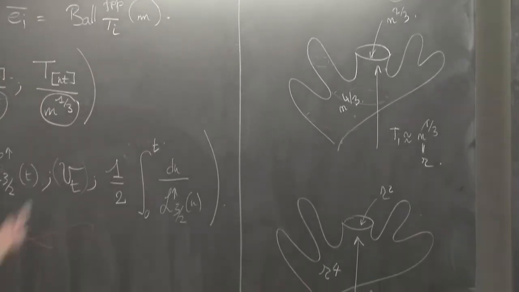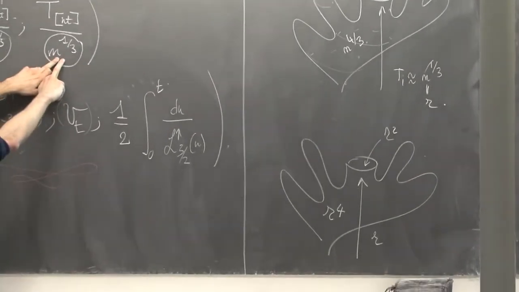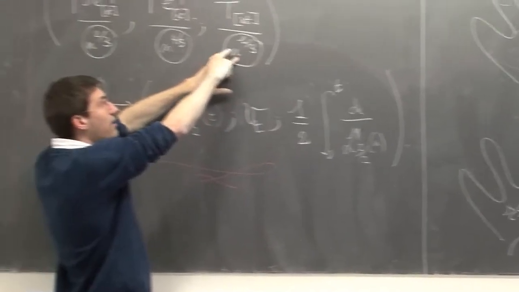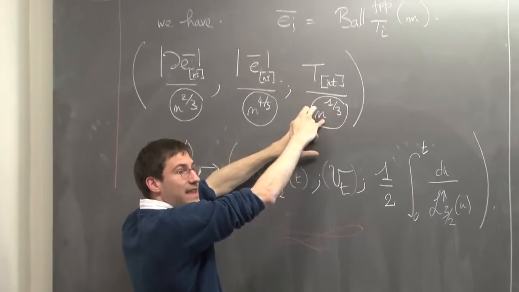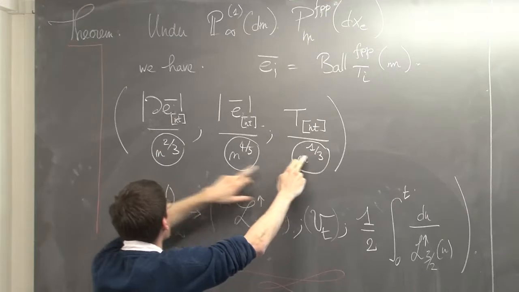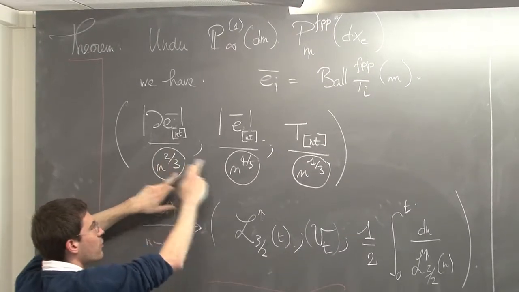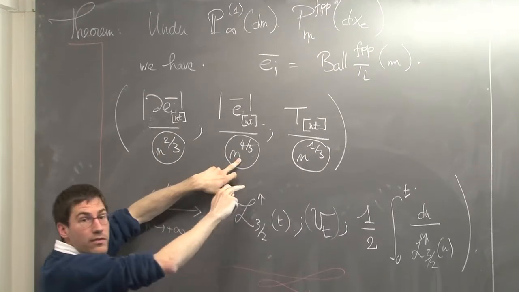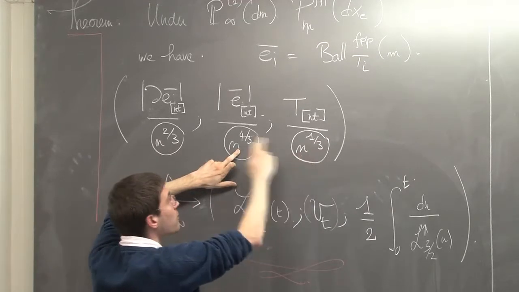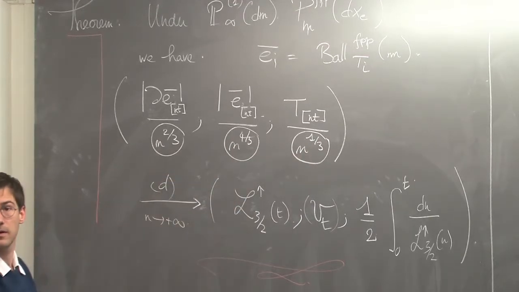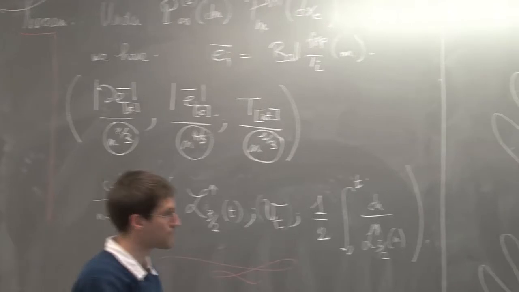Okay, so you clearly see here that the radius as a function of peeling steps increases like n to the 1/3, whereas the perimeter increases like n to the 2/3, and the volume n to the 4/3. So the volume is the radius to the 4. Okay?